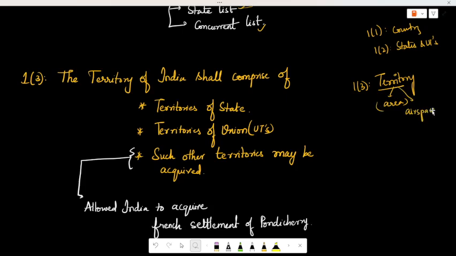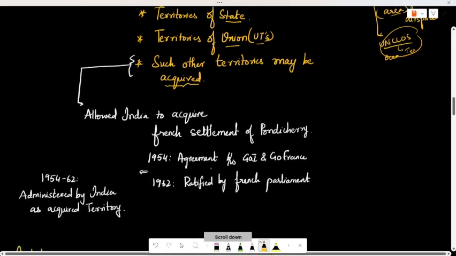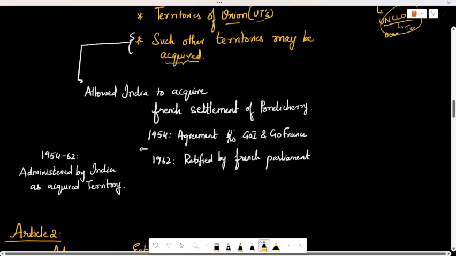Also, according to the UN Convention on the Law of the Sea, India will have some ocean area as territory. We'll look at this in geography. As of now, how many types of territories can India have? Territories of the states, territories of the union, which are nothing but union territories, and also such other territories as may be acquired from time to time. For an example of an acquired territory, we'll look at Pondicherry.